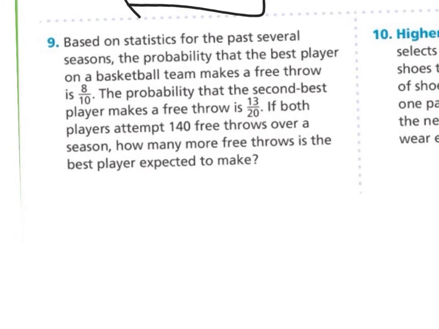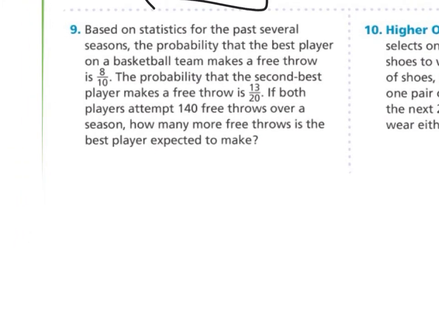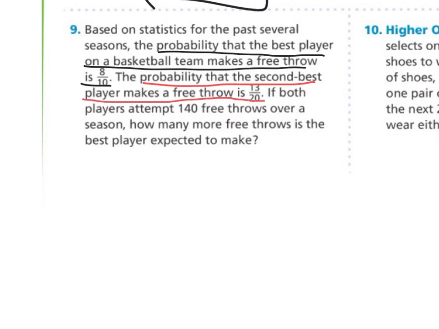We look at number 9. Based on statistics for the past several seasons, the probability the best player on a basketball team makes a free throw is 8 out of 10. The probability the second best player makes a free throw is 13 out of 20. If both players attempted 140 free throws over a season, how many more free throws is the best player expected to make?